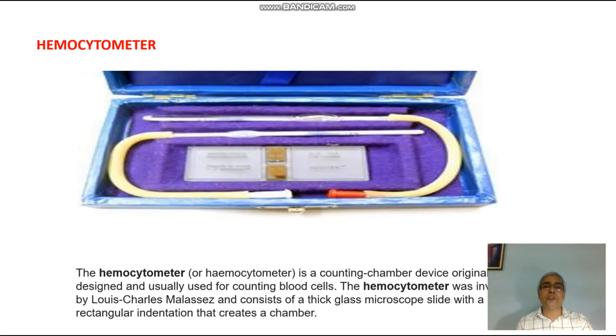This is hemocytometer. This hemocytometer is used for counting the various types of cells. Particularly here it is used for counting the number of white blood cells and the number of red blood cells. Here you are seeing the two tubes. The red tube is used for sampling the RBC and the white tube is used for sampling the WBC. Here there is a slide.